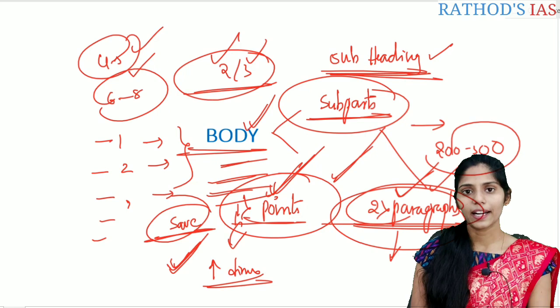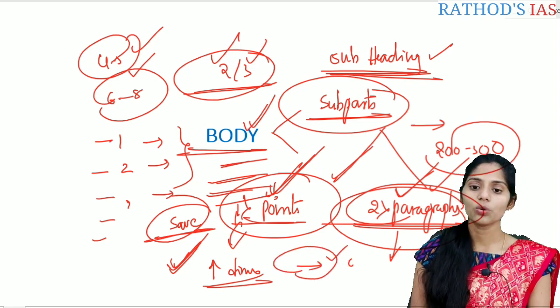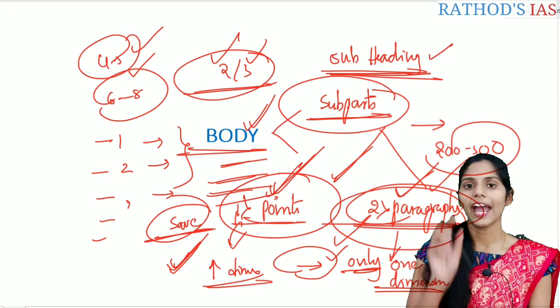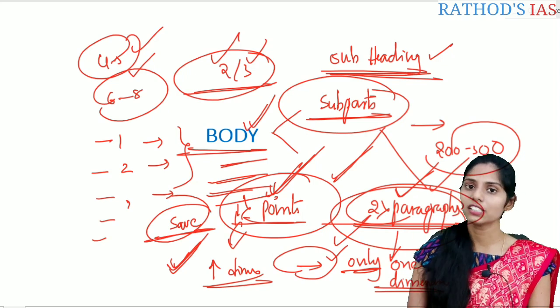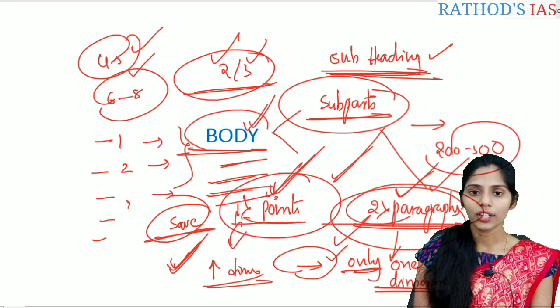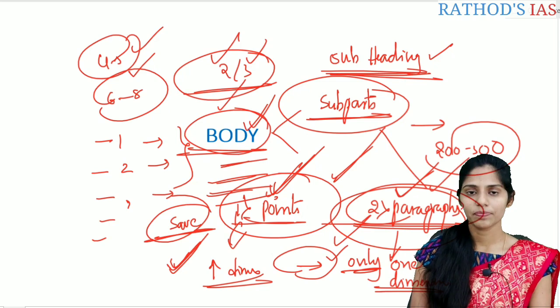Whenever you are writing paragraphs, remember some important things. One paragraph should address only one direction, only one dimension. One paragraph should not address 2 or more dimensions, and the paragraph should be short and sweet, correct?